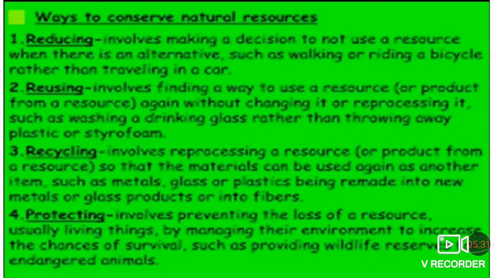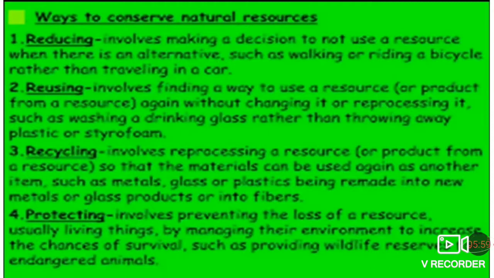Sometimes we use paper plates or paper cups, use and throw. Instead of that you can use utensils, wash and keep them, and the next day the same utensils can be used. That is reusing.